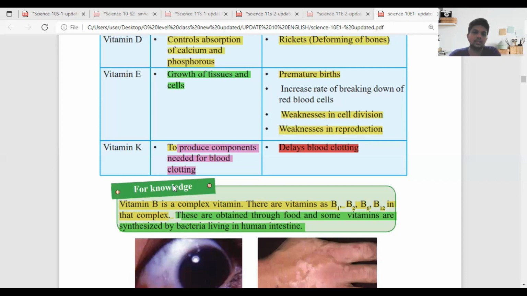Then vitamin K is needed to produce the components for blood clotting. For blood clotting we need vitamin K. It is the most important, and this is the most common one that is asked in the exam. If we are not taking the required amount of vitamin K, we have to face delayed blood clotting, that deficiency.